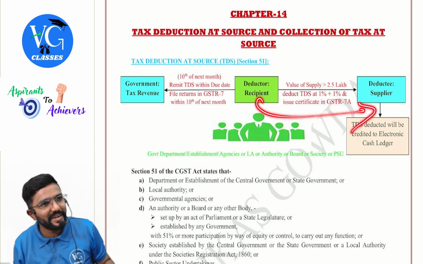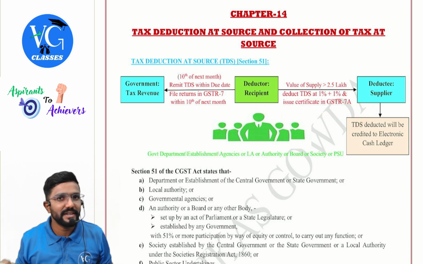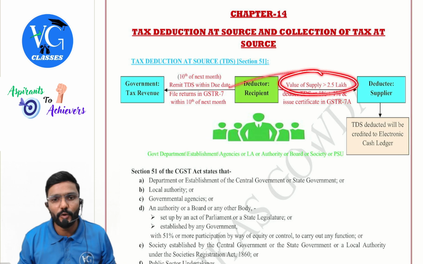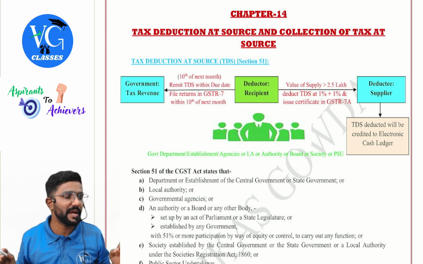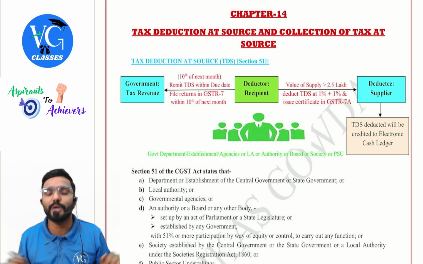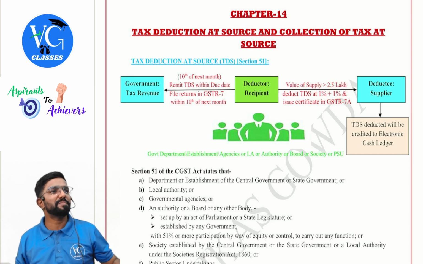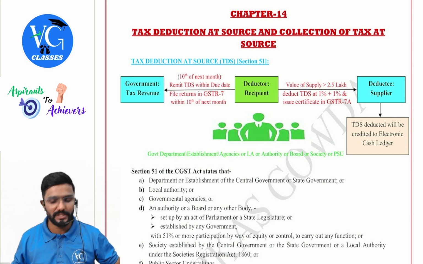This guy has to make payment. While making payment, he is deducting TDS. When, sir? Not always. Only if the value of supply is more than 2,50,000 in a year per annum. What is the rate of TDS, sir? 1 plus 1. That is 1% CGST, 1% SGST. Or if it is IGST, straight away 2%.